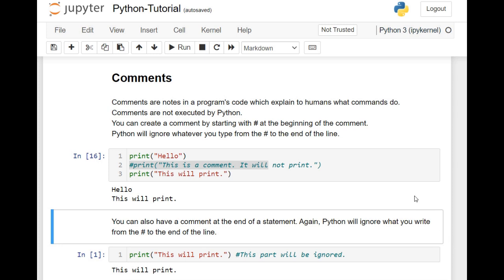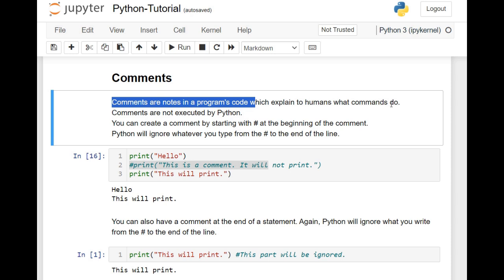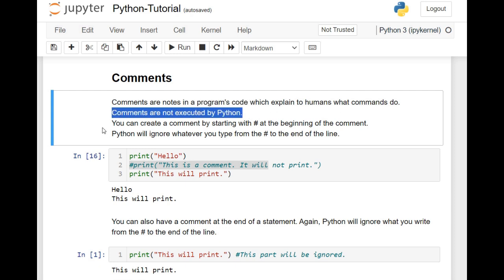Okay, let's talk about comments. Comments are notes in a program's code which explain to humans what commands do. So if you have written some instructions and it's not very clear what they do, or it's not obvious, then you can put comments to explain. Comments are not executed in Python.